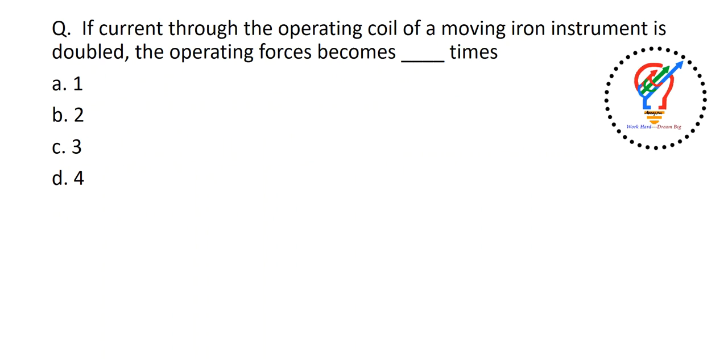If the current through the operating coil of a moving iron instrument is doubled, the operating force becomes dash times. Okay, the operating coil has a current of I, and the operating force is T, so T is proportional to I squared. That means if the operating coil current is doubled, the operating force will be the square of the current ratio, so it is going to be 4.